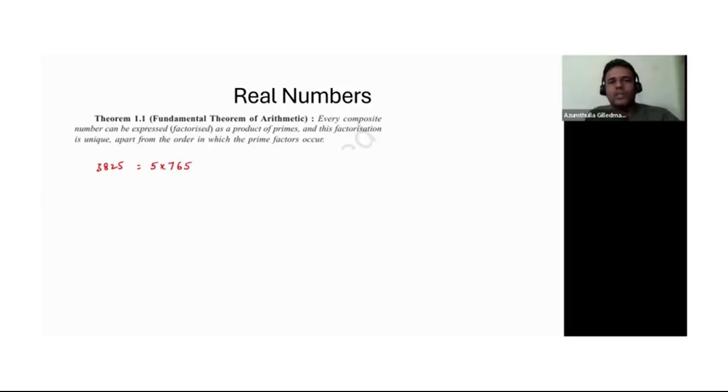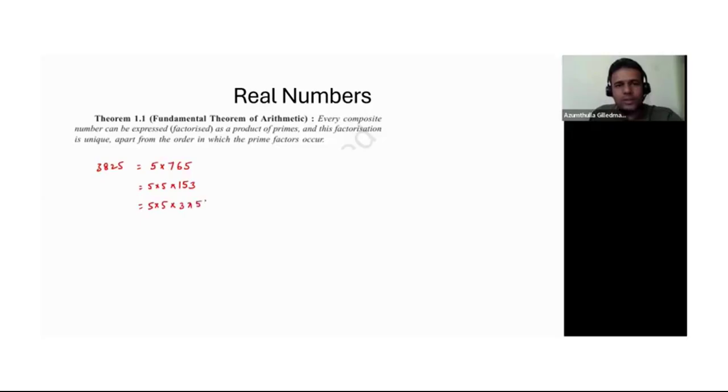So I can write this number as 5 into 765. Then again, I'll do with 5. 5 ones, 5 fives, then 5 threes are 15. So 153.